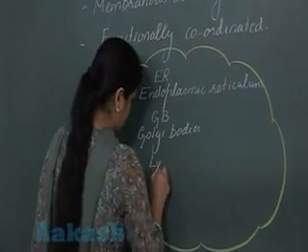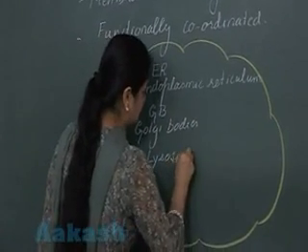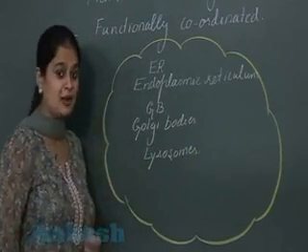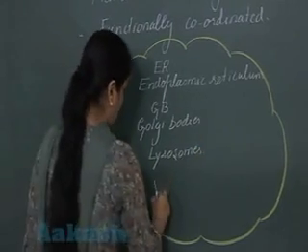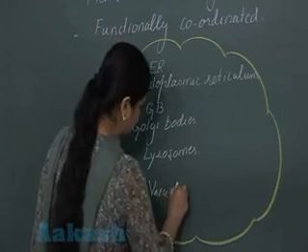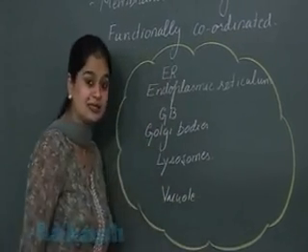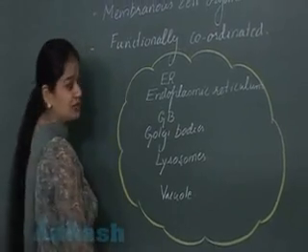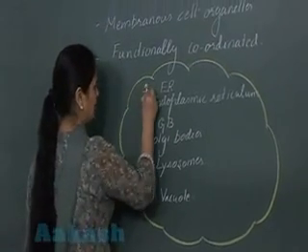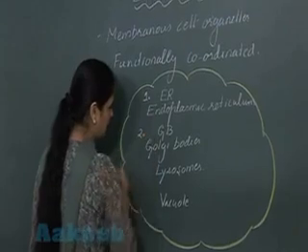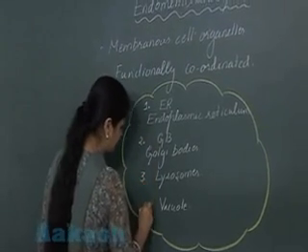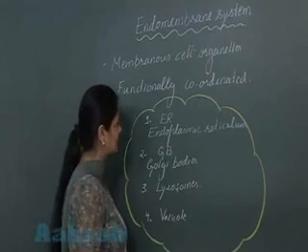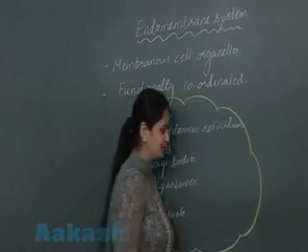Lysosomes. Lysosomes, they are known as suicidal bags. They have digestive enzymes, hydrolytic enzymes, and the last component of the endomembrane system, that is vacuole. तो endomembrane system के अंदर present है 4 organelles: endoplasmic reticulum, Golgi bodies, lysosome, and vacuole. So first of all, I will be starting with the endoplasmic reticulum.